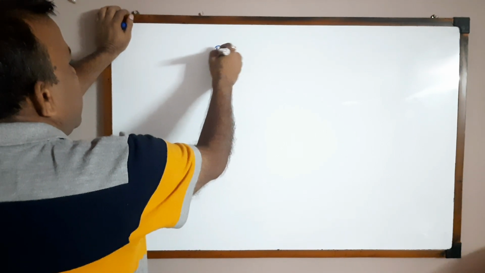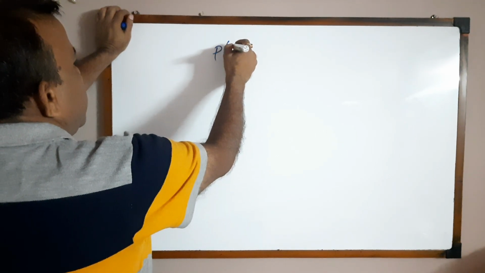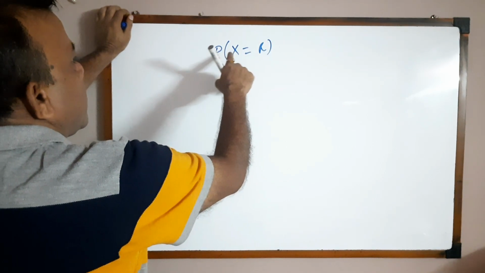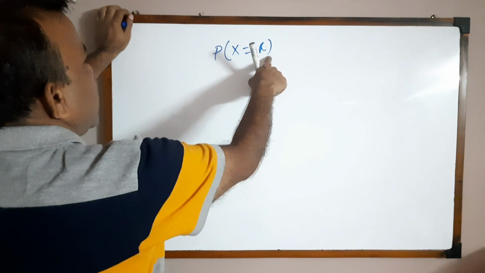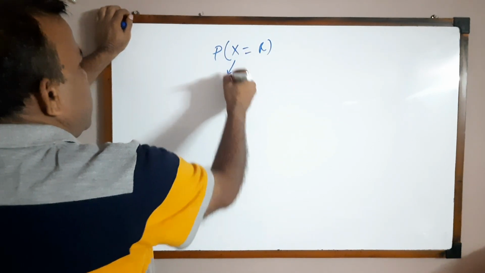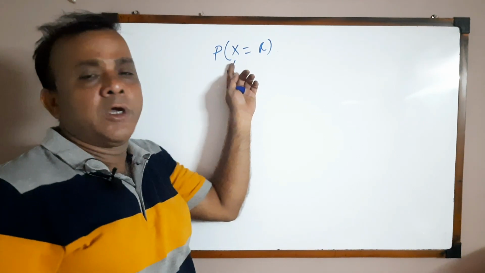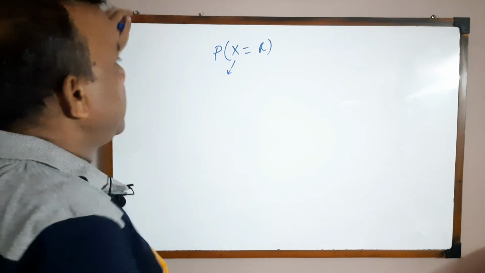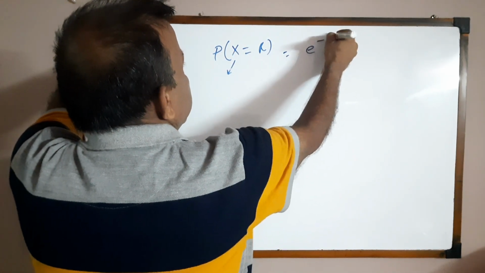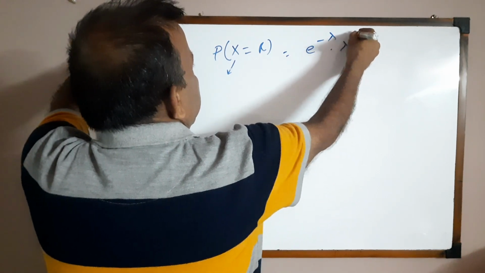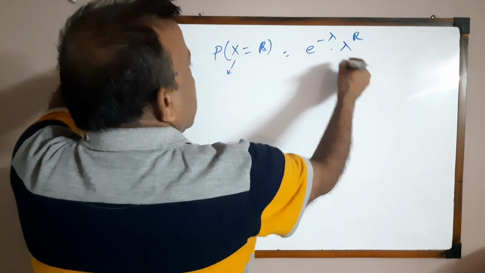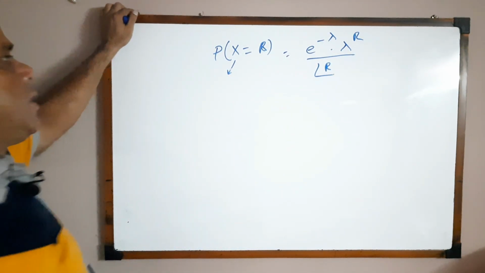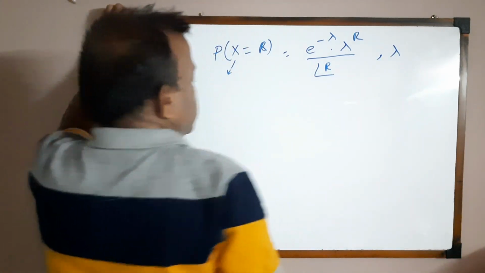As we know that, capital P, probability of capital X equal to capital R, where X is a random variable which follows Poisson distribution and R is the number of successes, is equal to e to the power minus lambda into lambda to the power r by factorial r. Okay, lambda is the parameter of Poisson distribution.